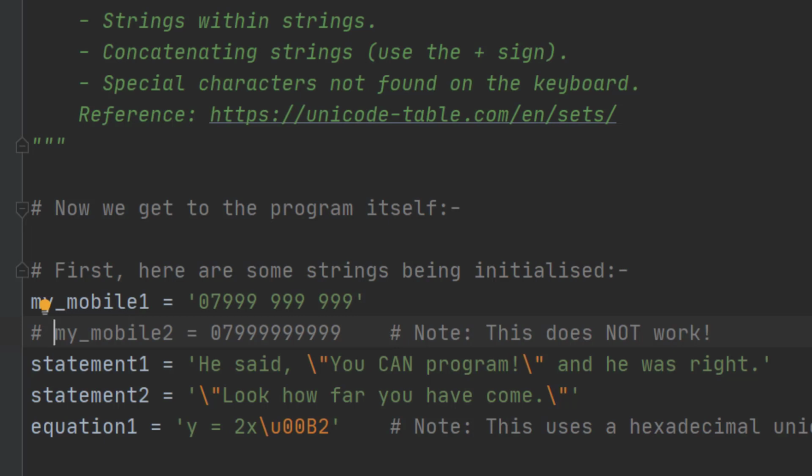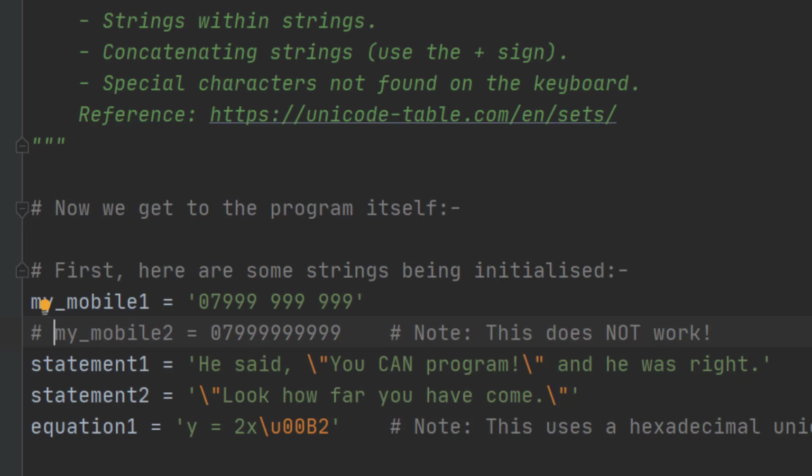But there are other special characters that can't be found on the keyboard. So for example, if I wanted y equals 2x squared, that squared, 2 to the power of, doesn't exist anywhere on the keyboard. So what we'd have to do is cheat a little. We use something called a Unicode character. Unicode characters are characters like any other characters. Every character, whether they're on the keyboard or not, has a number.